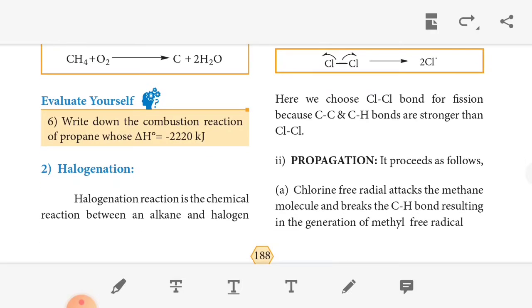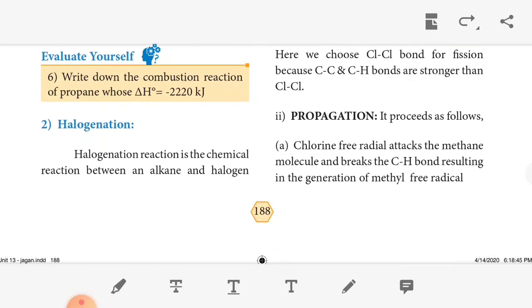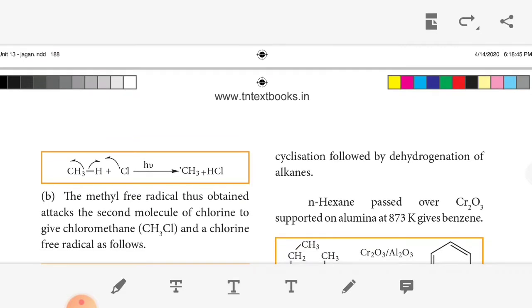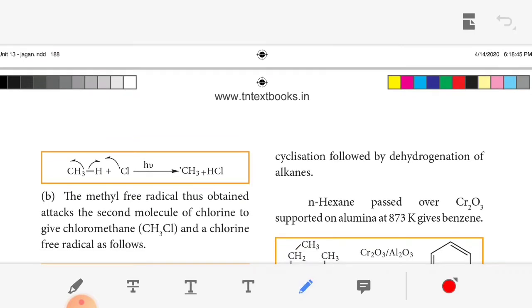The next step, propagation. The chlorine free radical attacks the methane molecule and breaks the C-H bond, resulting in the generation of the methyl free radical. For example, this is CH4, the methane molecule.